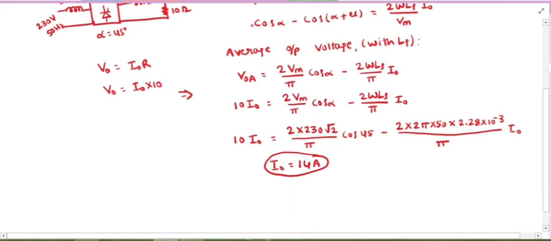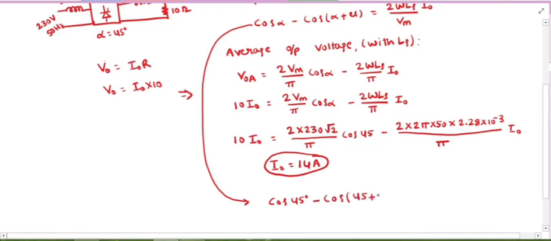Now from this we can calculate the overlap angle mu. So cos 45 degrees minus cos of 45 plus mu is equal to 2 into omega, that is 2 pi into 50, into Ls, 2.28 into 10 power minus 3, into I naught by Vm.